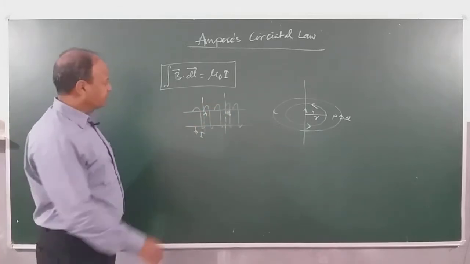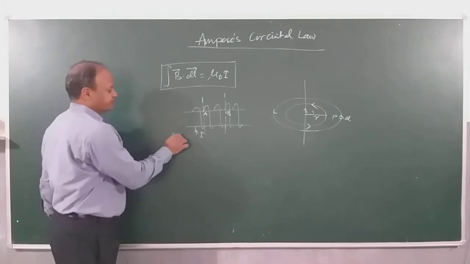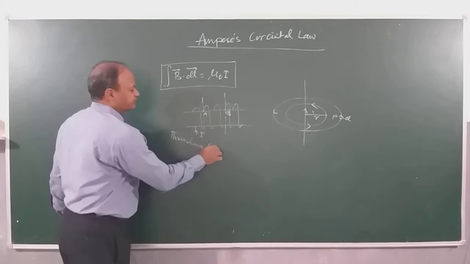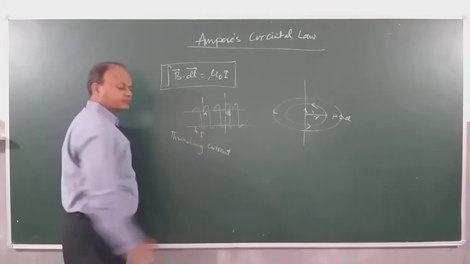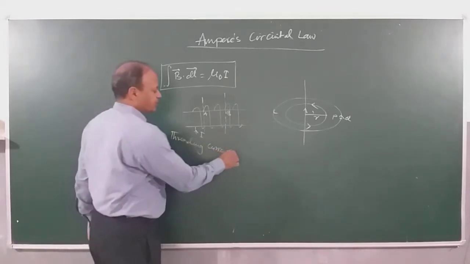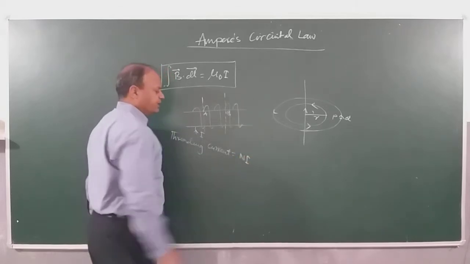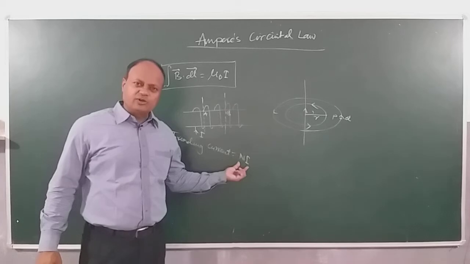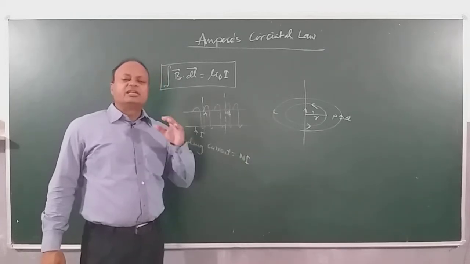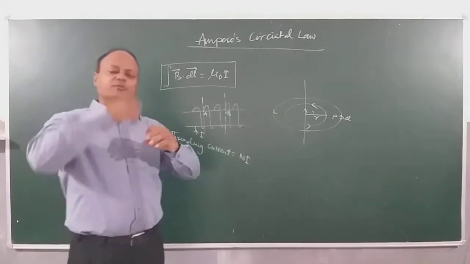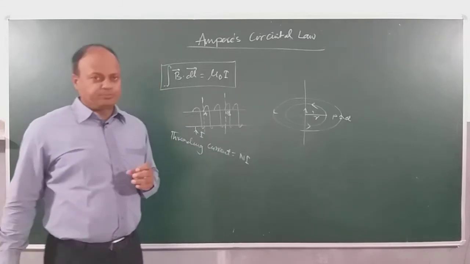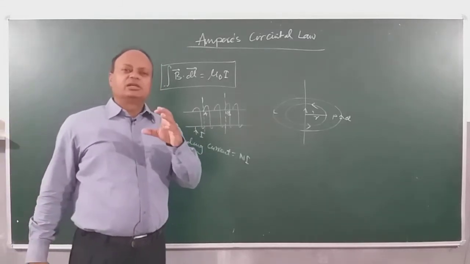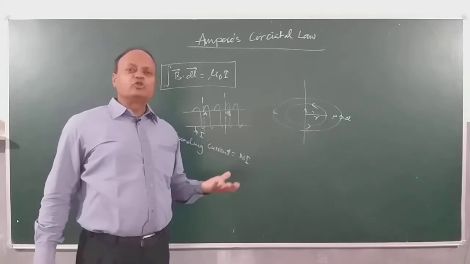I. Then threading current will be equal to N into I. Current through one turn is I, then N turns will be how much? N into I. This is called threading current. Threading current is the current which is enclosed by a given loop or a given surface. But the loop has to be a closed loop, right?